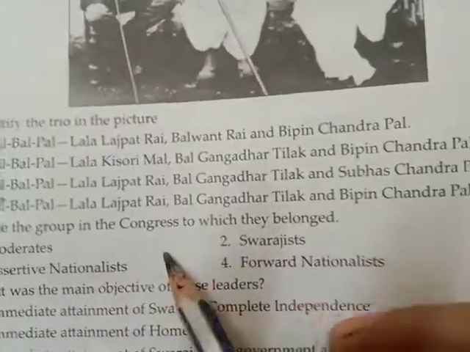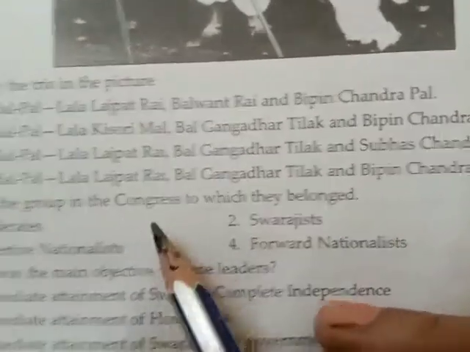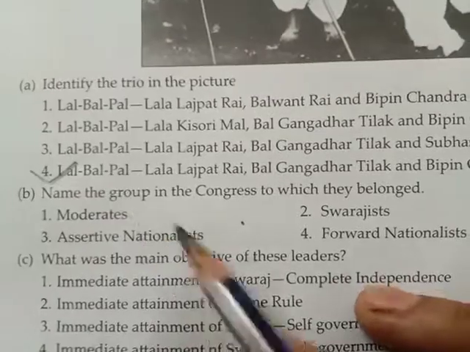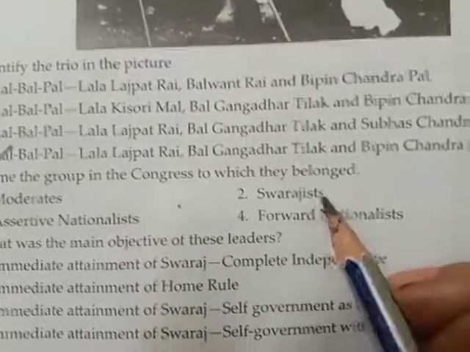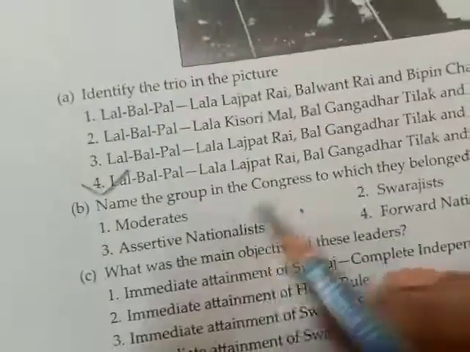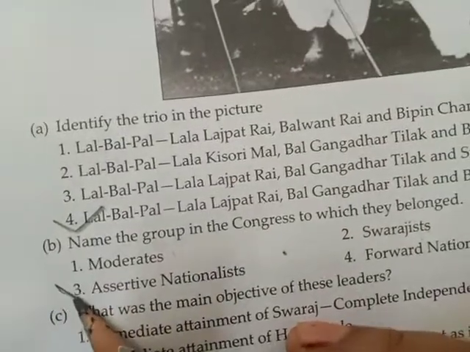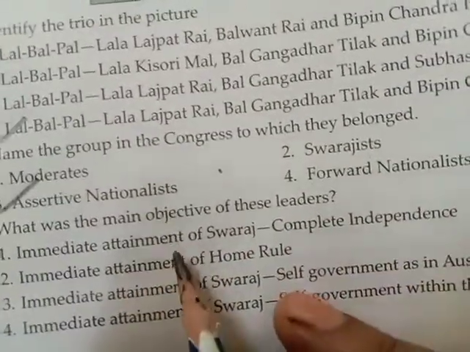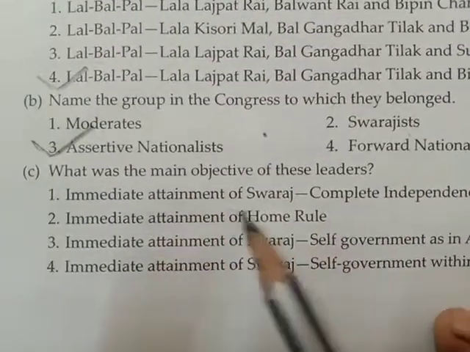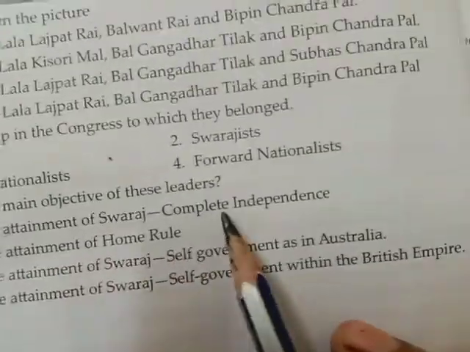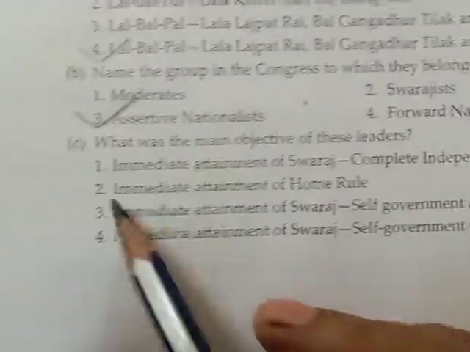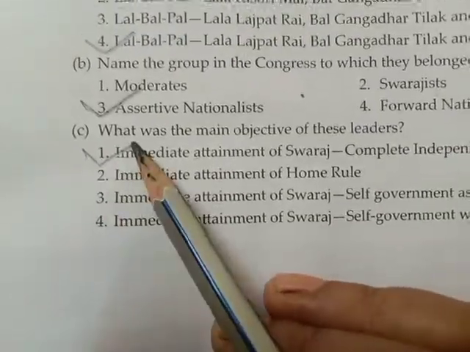Name the group in the Congress to which they belonged. They belong to moderate, no. Swarajist, no. Forward nationalist, no. They belong to the assertive nationalists. What was the main objective of these leaders? Immediate attainment of Swaraj, complete independence. It was their immediate objective. This is the correct answer, children.